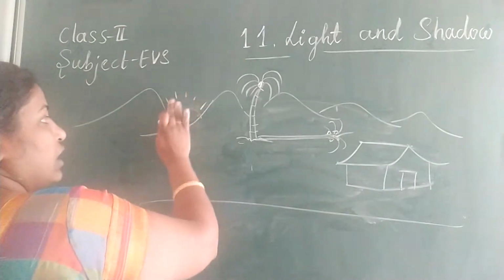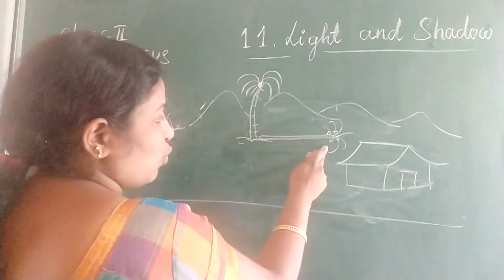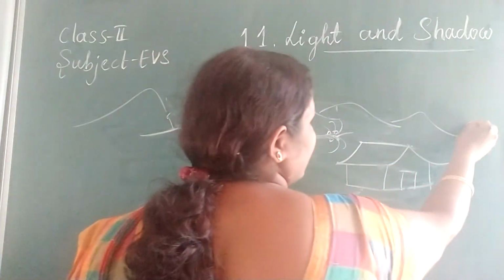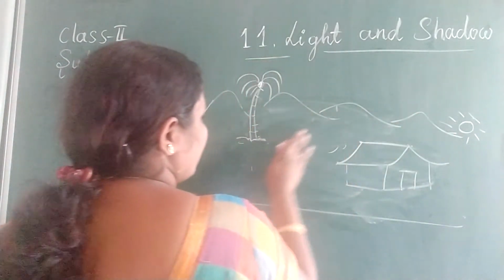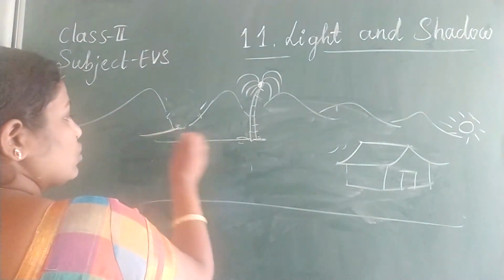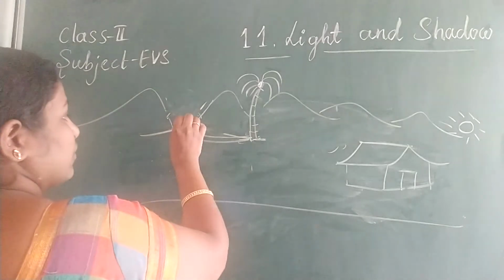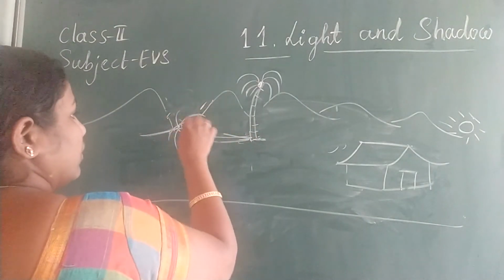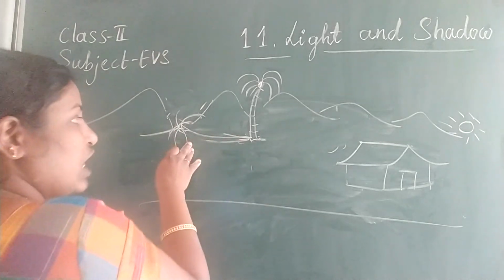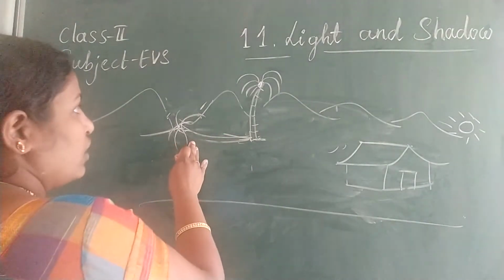And in the evening what will happen? On the opposite side of the light source the shadow will form. Suppose it is evening, the sun is setting. Here is the sun, and where will the shadow be? Here will be the shadow, and this time also the shadows will be a little longer.